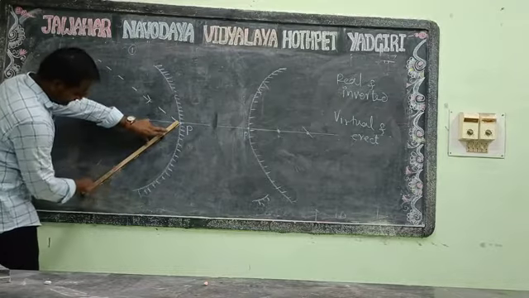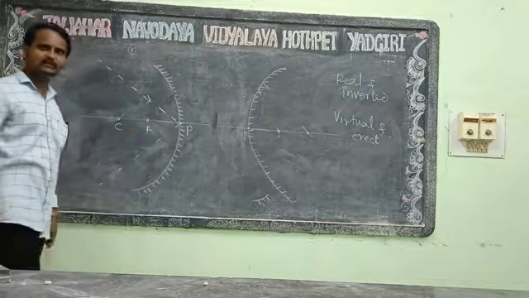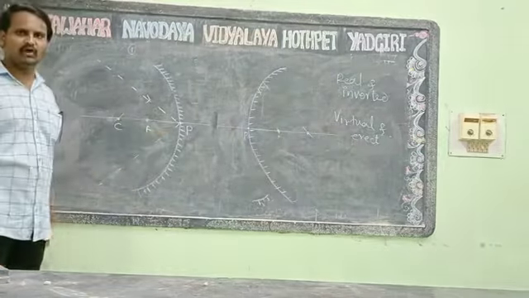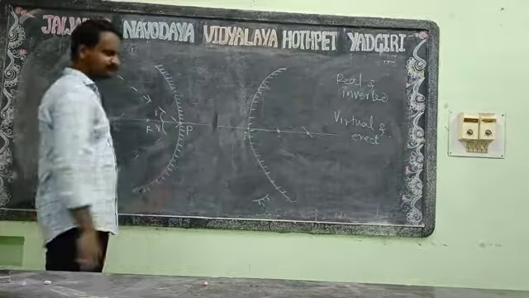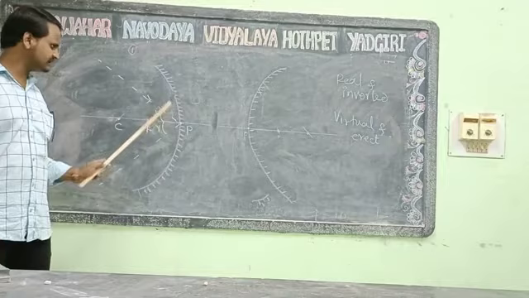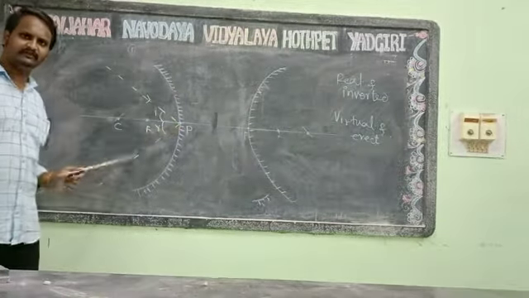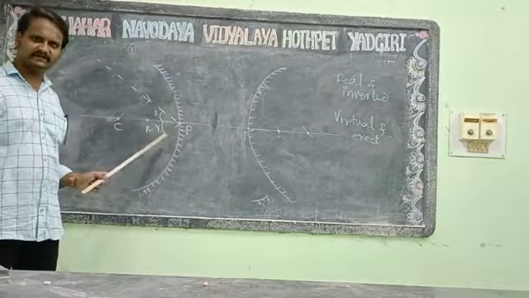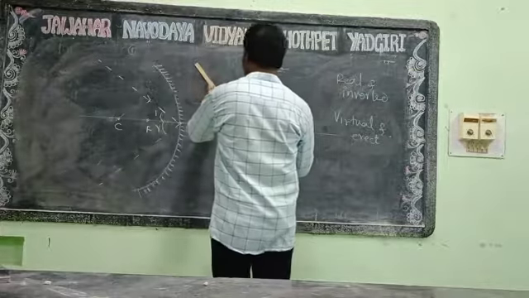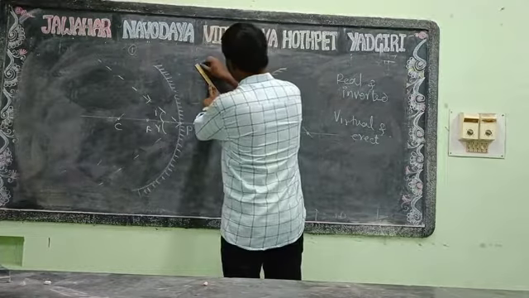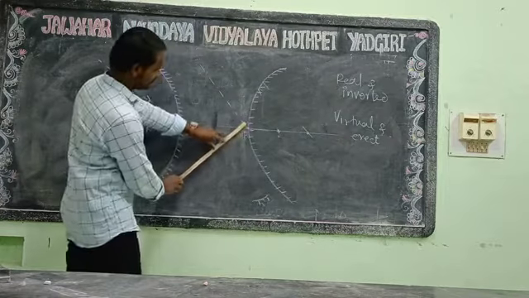In the reflection part, the principal axis will act as the normal and it will obey the law of reflection. This will be the angle of incidence and this will be the angle of reflection. When the ray is incident on the pole, it will be reflected back such that the angle of incidence and the angle of reflection are the same.